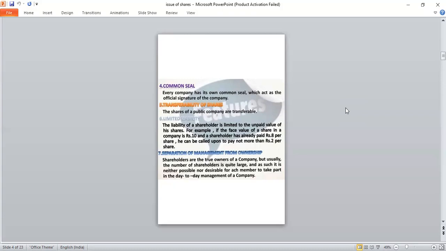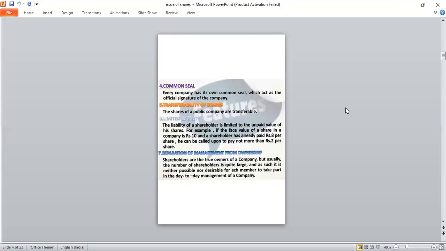Okay. The next one, limited liability. The liability of shareholders is limited to the unpaid value of his shares. For example, the face value of shares in a company is rupees 10 and the shareholder has already paid rupees 8 per share. Remaining, how much? Only 2 rupees. He can be called upon to pay not more than 2 per share. So the total value of the share is 10, you have paid 8 per share, and only the remaining 2 is to be paid.